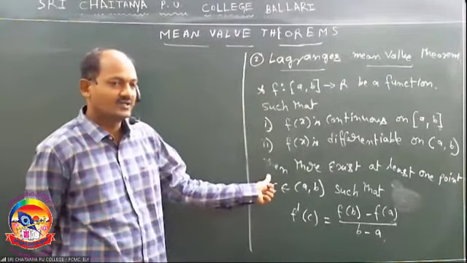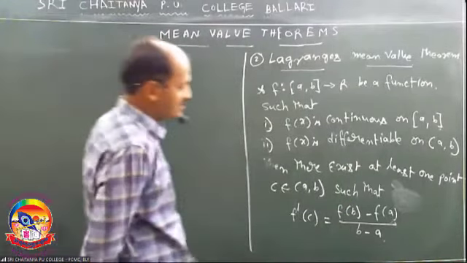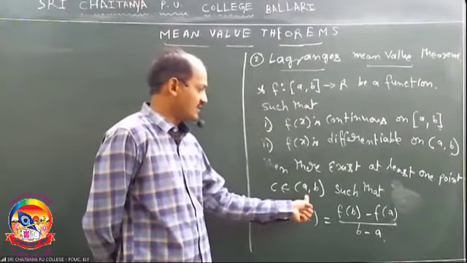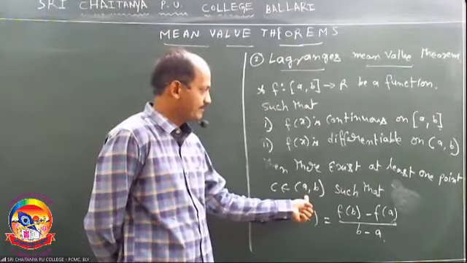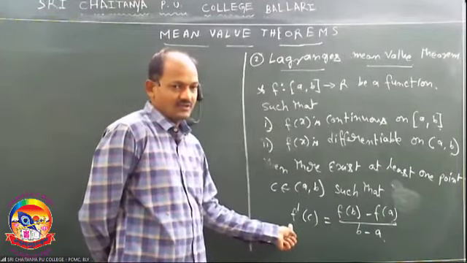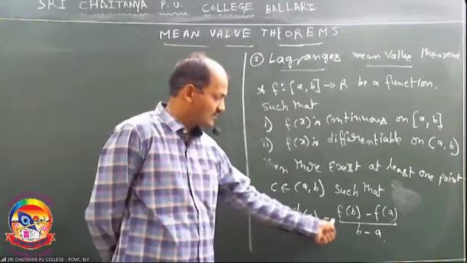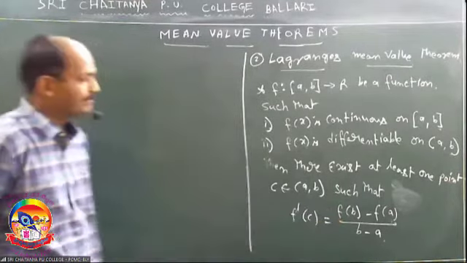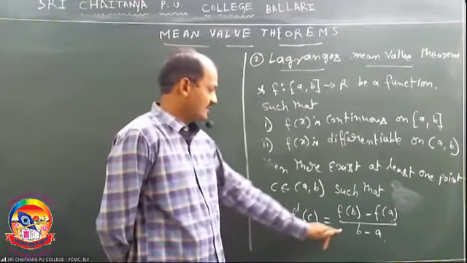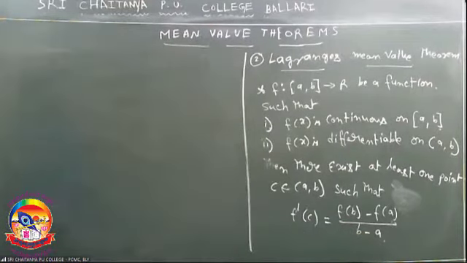Then there exists at least one point c belongs to (a, b) such that f dash of c is equal to f of b minus f of a divided by b minus a. It is Lagrange's mean value theorem.